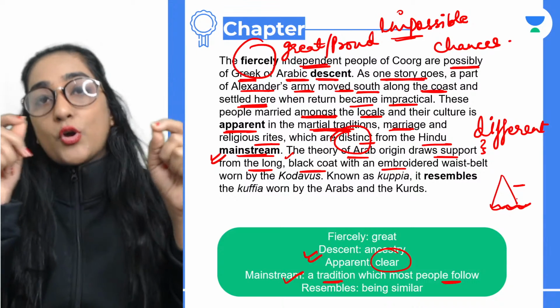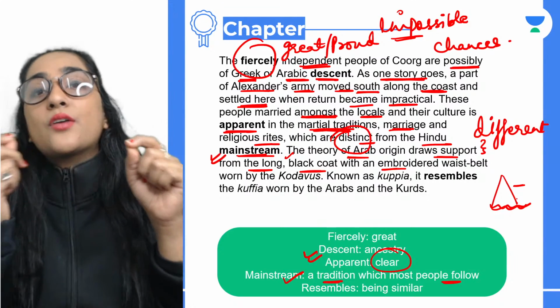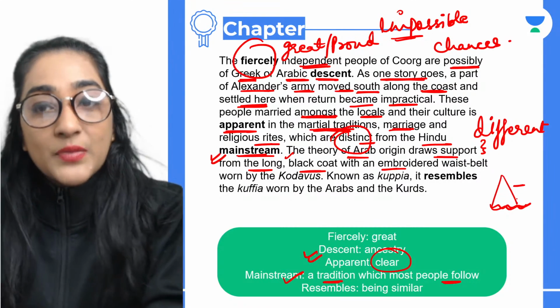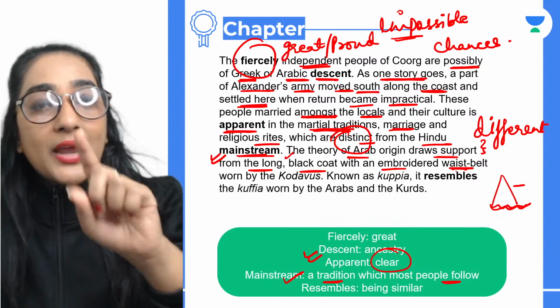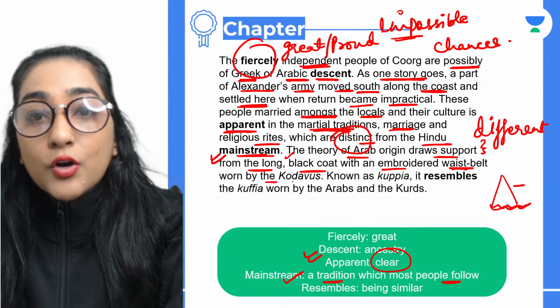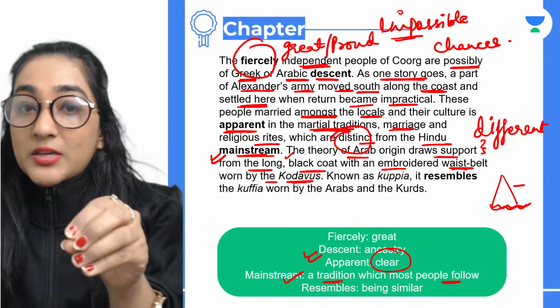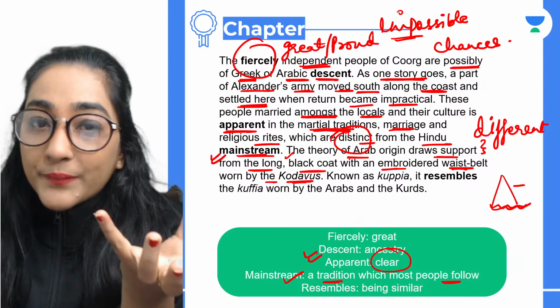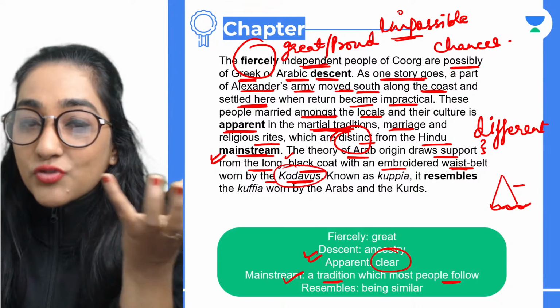Embroidery basically means decorating with certain pieces of cloth. A waist belt means a belt which you tie around your waist, and it is worn by the Kodavus. Kodavus refers to the people who belong to Coorg. They are wearing this, please remember this.